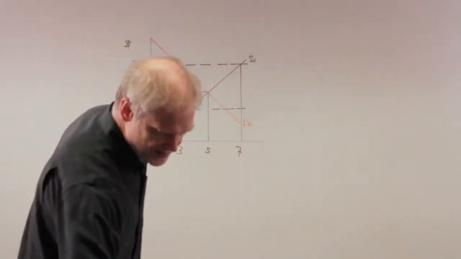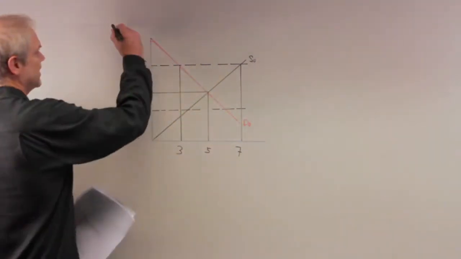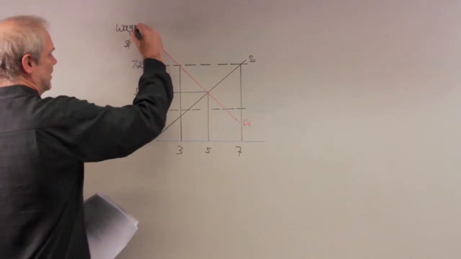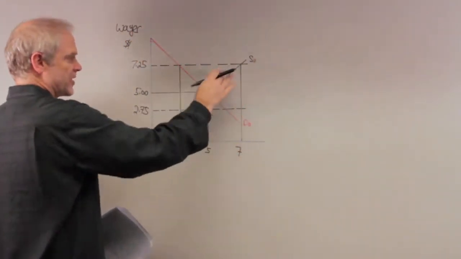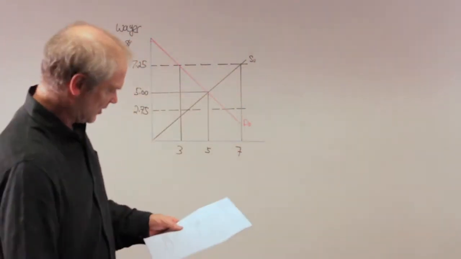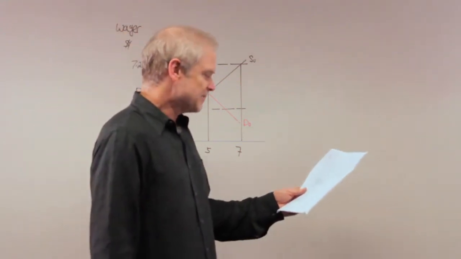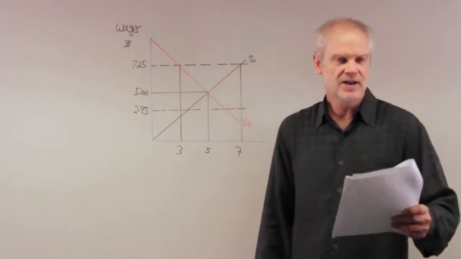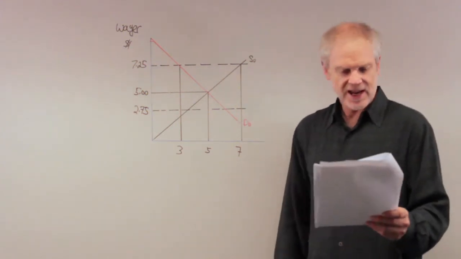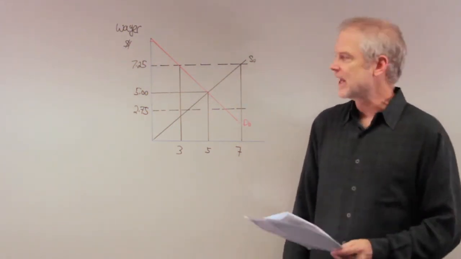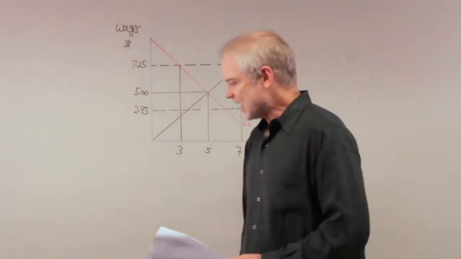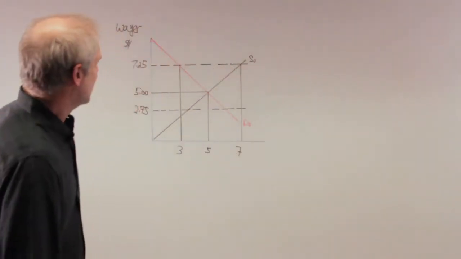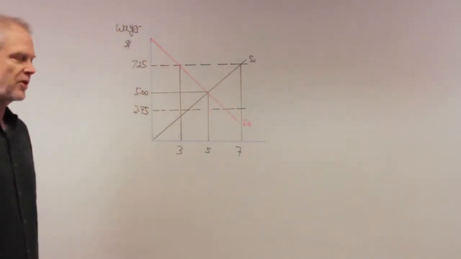These are wages on this axis. Let me write that in there so you understand. So we've got wages, and this is the demand for workers, and there's the supply of workers. So let's look at the question. It says, in this market, a minimum wage of $7.25 does what? Answer A, binding and creates a labor shortage. So a minimum wage of $7.25 is binding and creates a shortage.